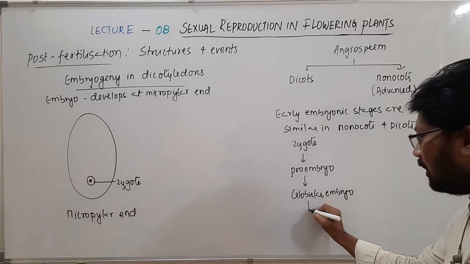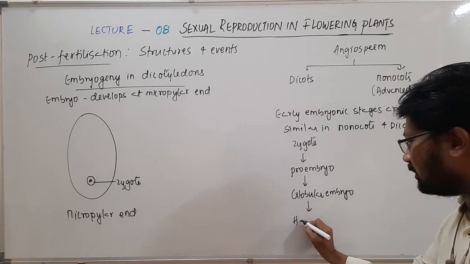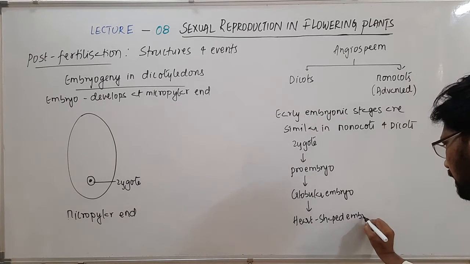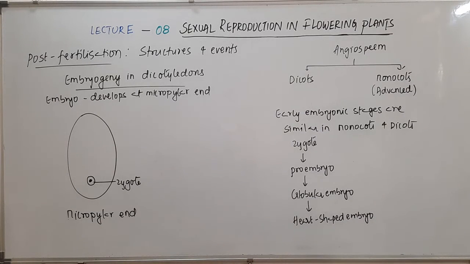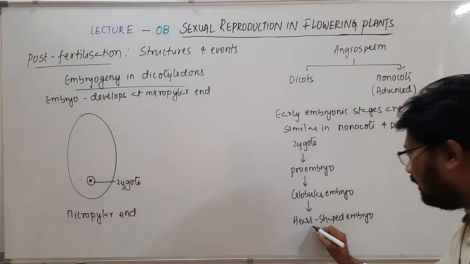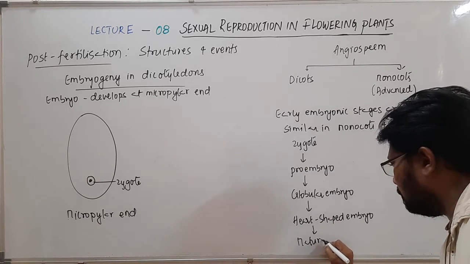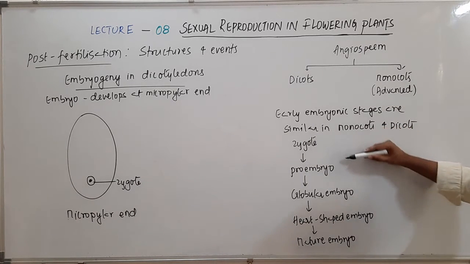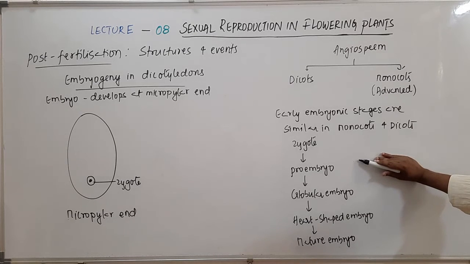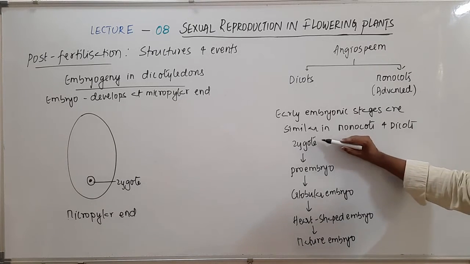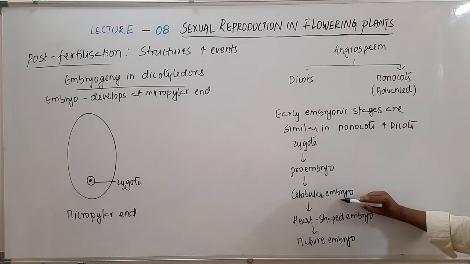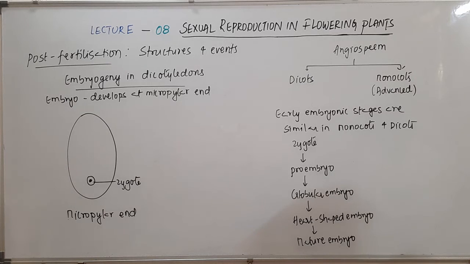The globular embryo later forms a heart-shaped embryo, and then finally it will become the mature embryo. These are the stages in dicot plants. So the zygote divides to form the proembryo, the next stage is the globular embryo, then the heart-shaped, and lastly the mature embryo.